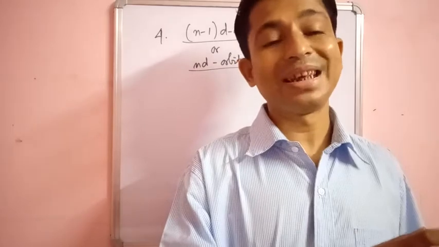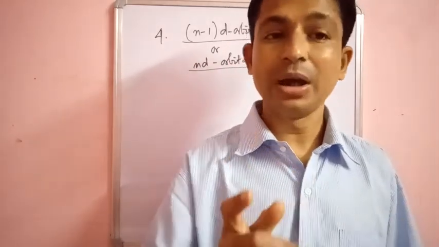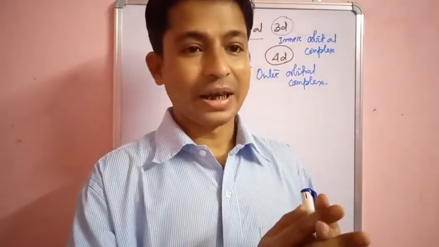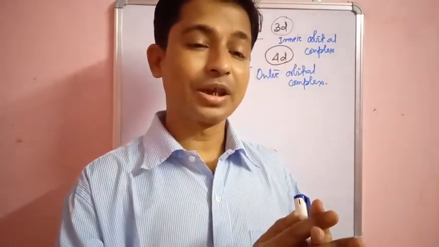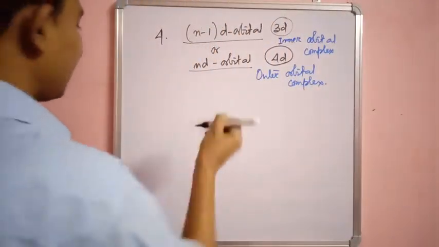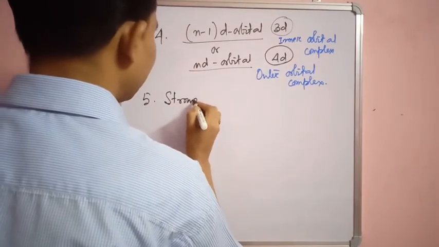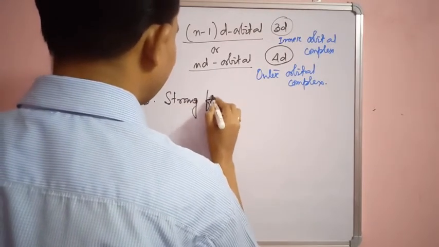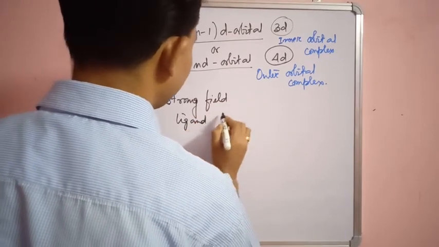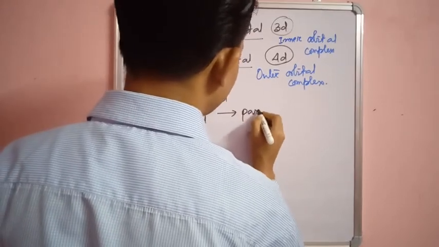Suppose CN minus is a ligand, which is a strong field ligand, so it will do the pairing of electrons in d orbitals. So the fifth point is that a strong field ligand will induce pairing of electrons.